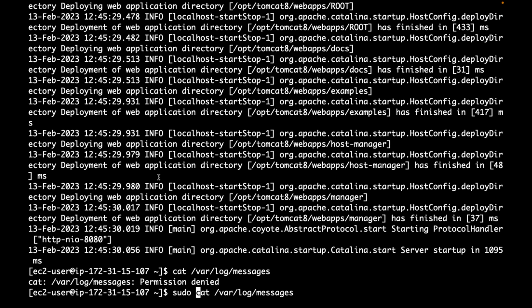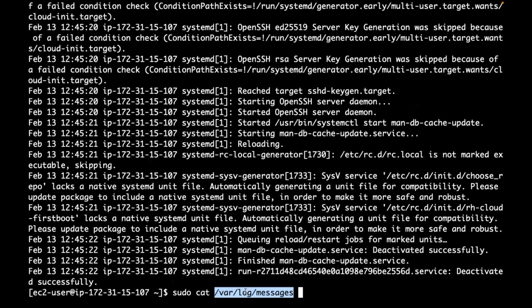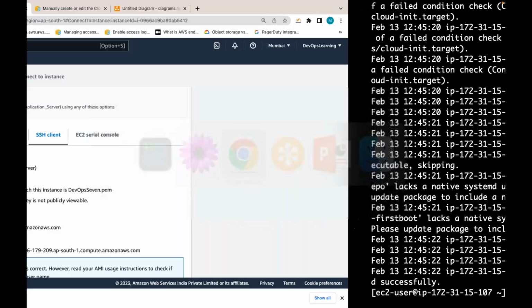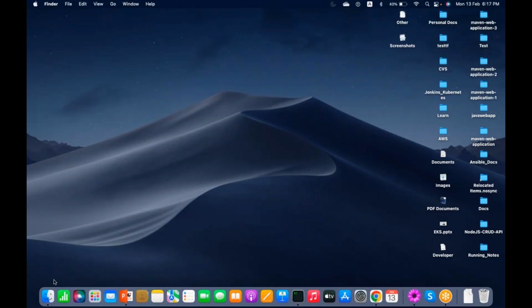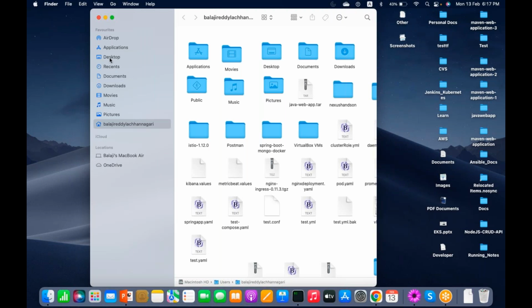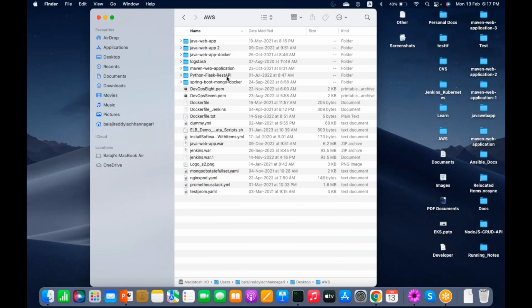So let me deploy one application first in Tomcat so that you can understand. I have one WAR file already generated in my local laptop, a Java-based web application. I'll deploy that application into that server.